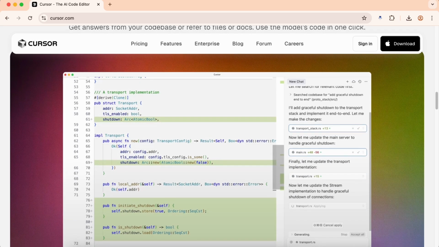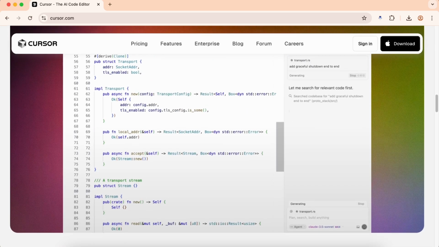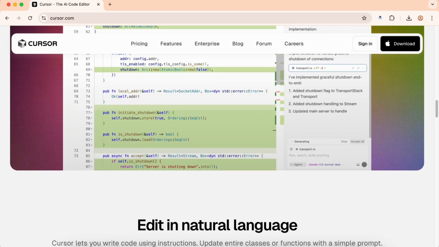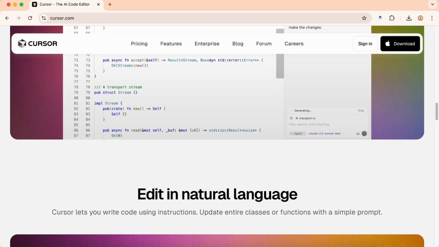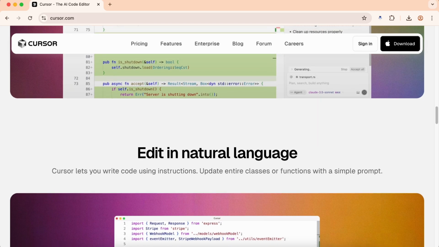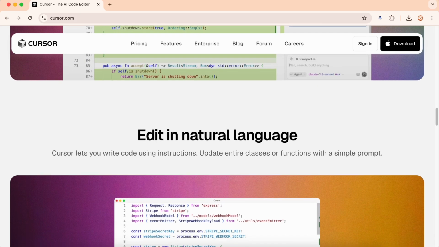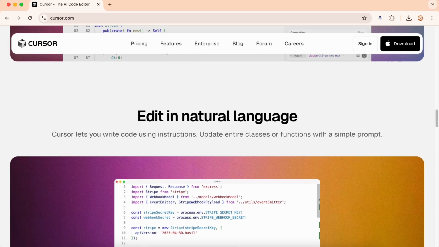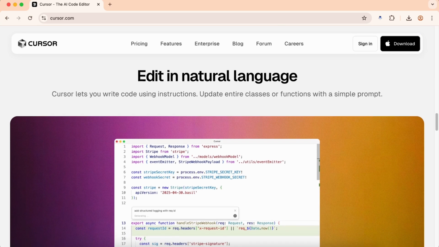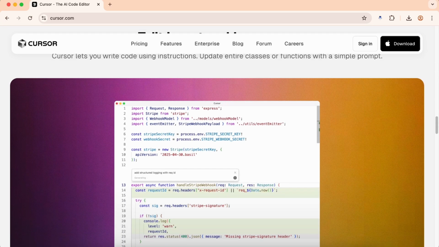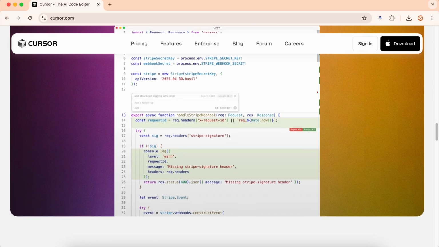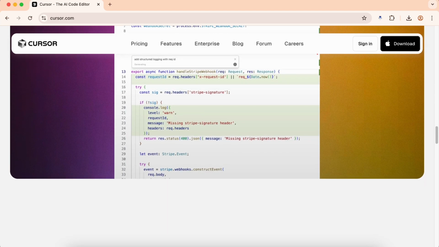The project wide understanding is impressive. Composer allows for multi file editing and agentic capabilities, enabling the AI to understand and work across multiple files. With natural language editing, where developers can describe changes in plain English, you can literally tell Cursor to add authentication to this React app and watch it modify multiple files intelligently. Cursor offers multiple AI model options and privacy focused features with built in AI chat, making it great for teams that need deeper AI integration. You can switch between different AI models like Claude, GPT-4, and others depending on your needs.